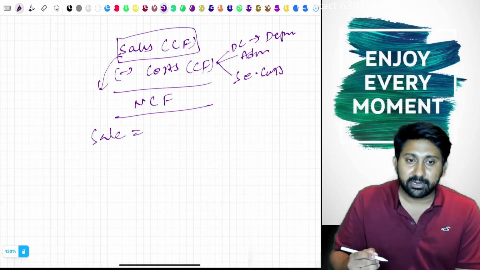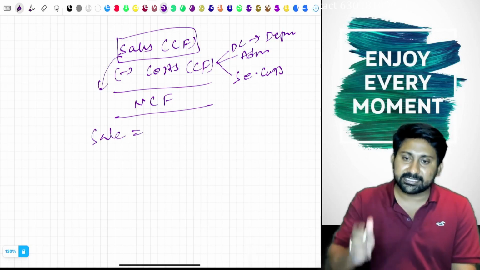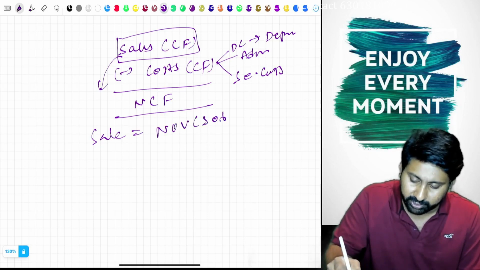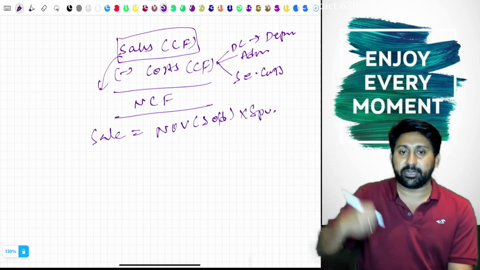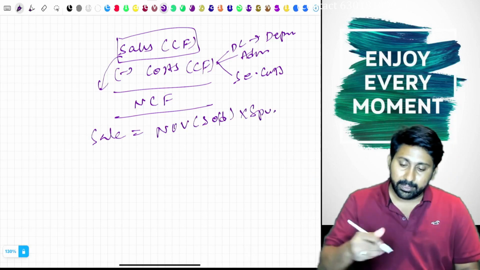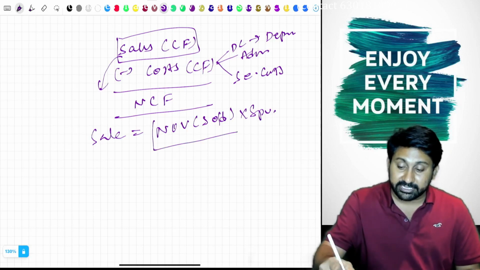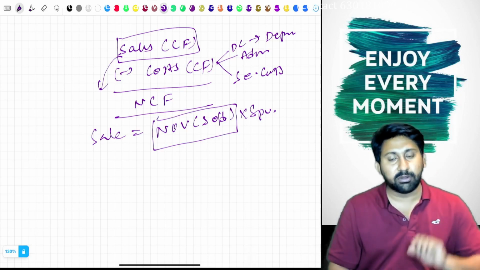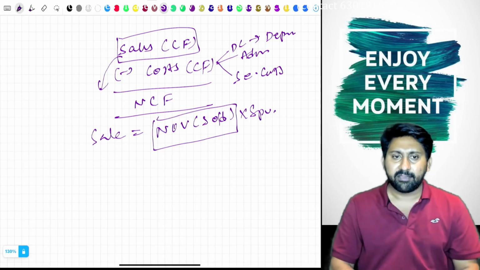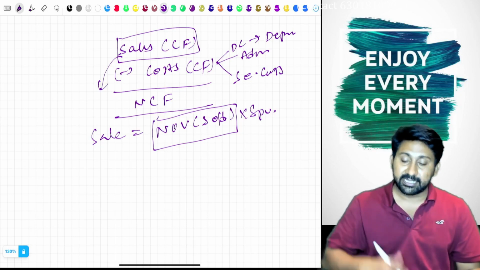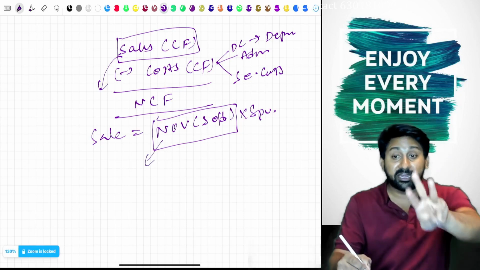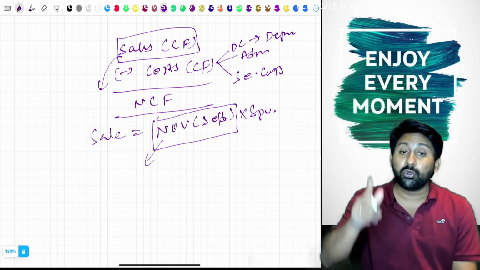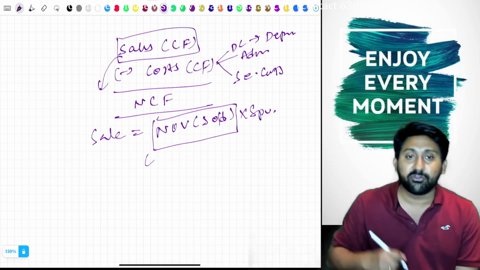Sale is not cost plus profit. Sale value means number of units sold into sale price per unit. Every year you will estimate some number of units sold, and multiply with the sale price per unit to get the value of sale. My question is, you are taking this for future years. How do you exactly know that these number of units will be sold?